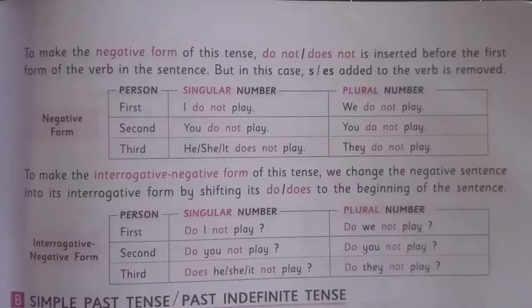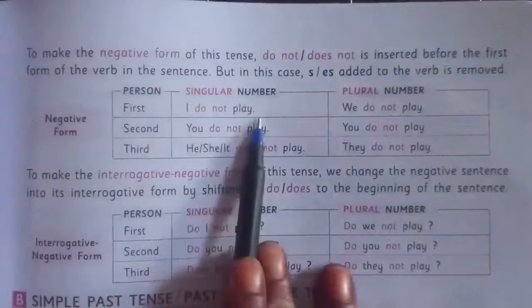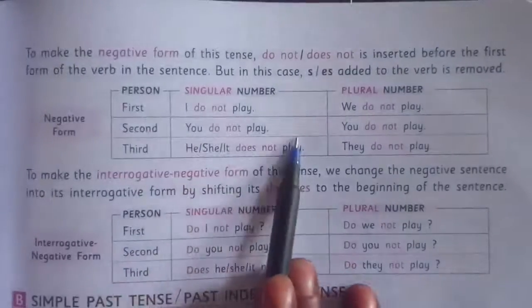If we have to make negative form of simple present tense, do not or does not is inserted before the first form of the verb. But in that case, s or es added to the verb is removed. You can see this. I do not play. You do not play.